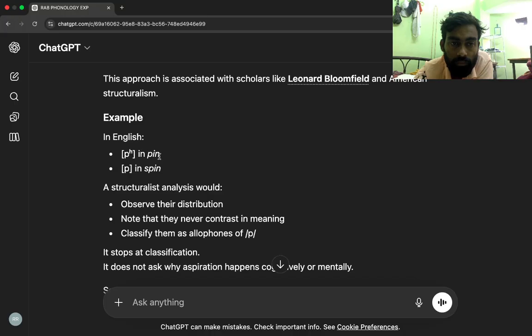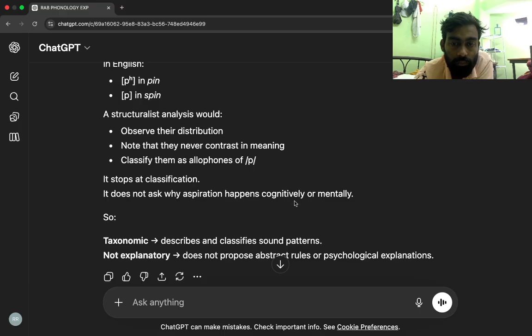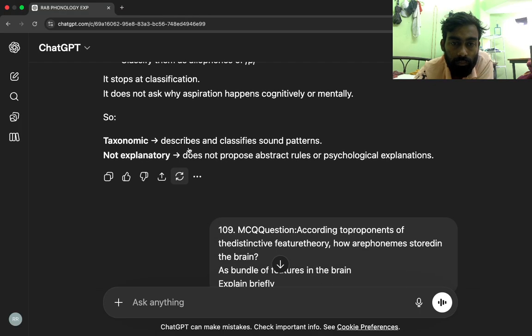Example, in English, the P in pin and the P in spin. A structuralist analysis would observe their distribution, note that they never contrast in meaning, and classify them as allophones of /p/. It stops at classification. It does not ask why aspiration happens cognitively or mentally. So, taxonomic: describes and classifies sound patterns. Not explanatory: does not propose abstract rules or psychological explanations.